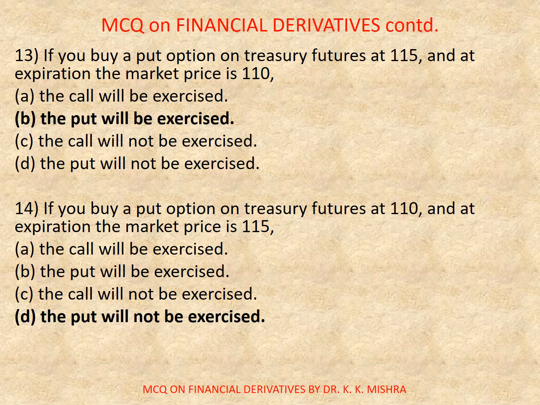Question number 14. If you buy a put option on treasury futures at 110 and at expiration the market price is 115. Options are A. The call will be exercised. B. The put will be exercised. C. The call will not be exercised. D. The put will not be exercised. Correct option is D. The put will not be exercised.